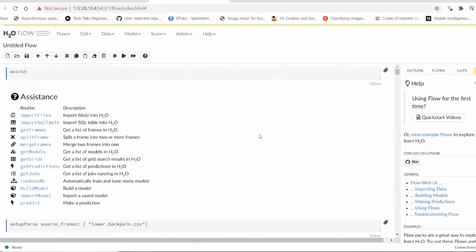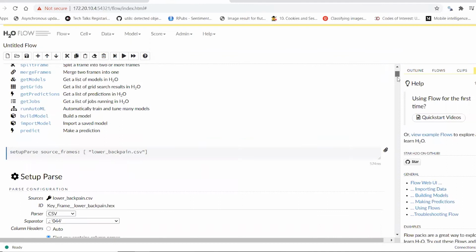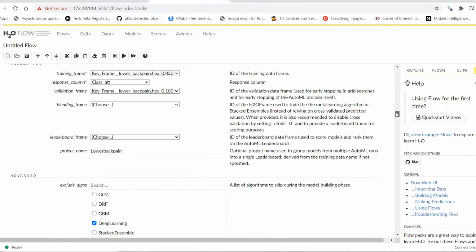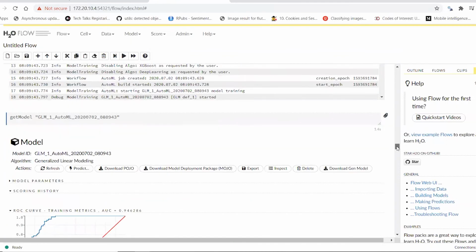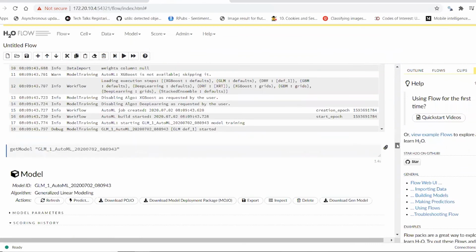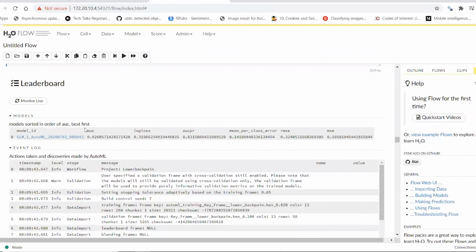Here is the H2O dashboard. I have created the same model with the dashboard too by using the AutoML functionality. Here is the leaderboard, and here is the generalized linear model, which is the best model, which has the highest AUC, which is 92.